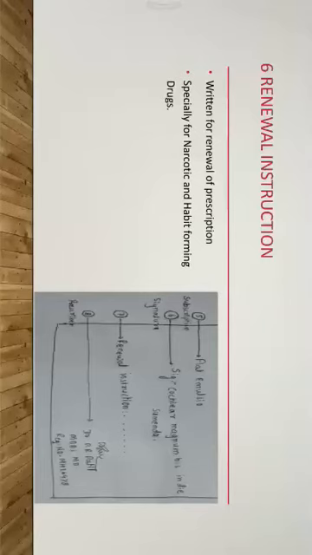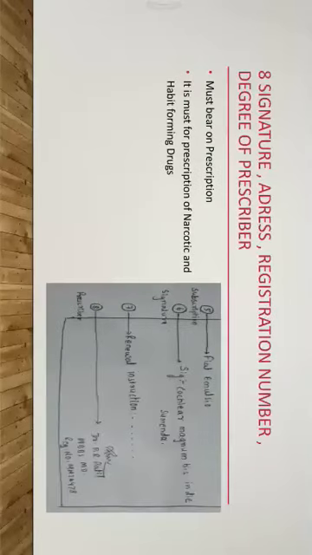Now we'll see the eighth part of the prescription, that is the signature, address, registration number, and degree of the prescriber, that is, a registered medical practitioner. It appears at the bottom of the prescription, and it must be borne on the letterhead or in the prescription.